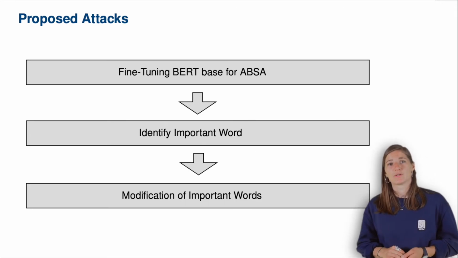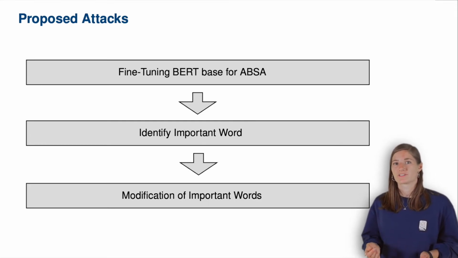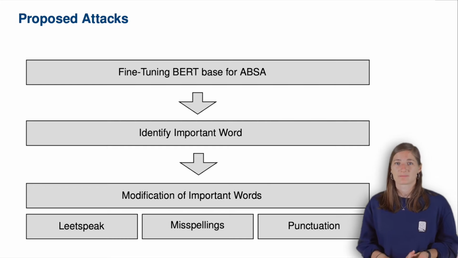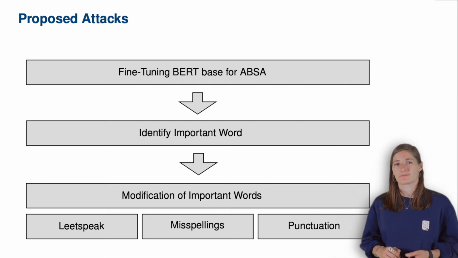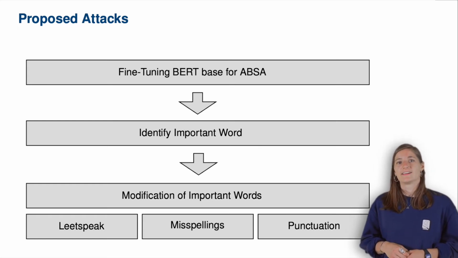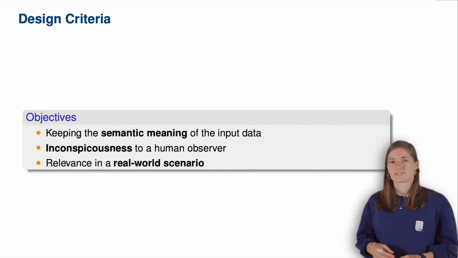In the third step, we modify the identified important words to generate adversarial examples. We designed 3 attack methods named leetspeak, misspellings, and misplaced punctuation marks. We believe that the practical relevance is important for research in adversarial machine learning. Therefore, we pursued the following objectives.